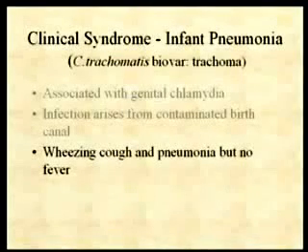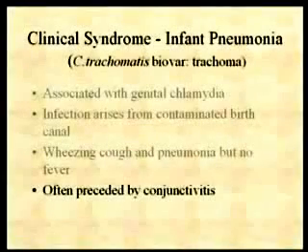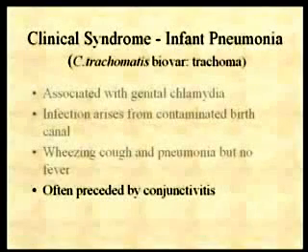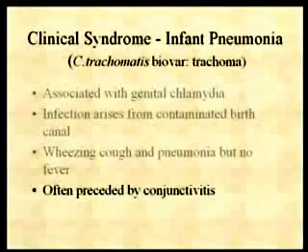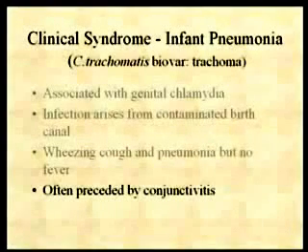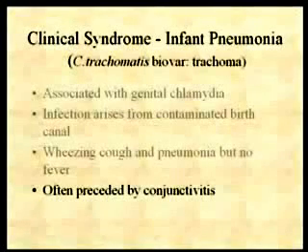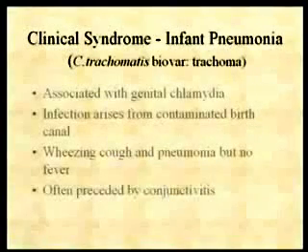Oftentimes, in the infants that come down with pneumonia, preceding the pneumonia was some sort of conjunctivitis, so inclusion conjunctivitis can ultimately result in the development of pneumonia. So if there is pneumonia in a newborn, particularly if there was conjunctivitis preceding it, again, suspect chlamydia as the source of the infection.